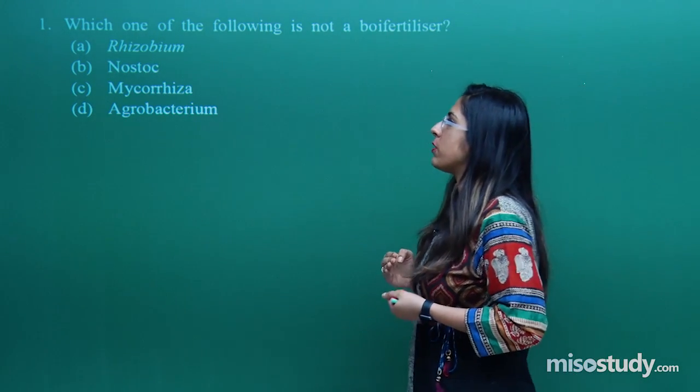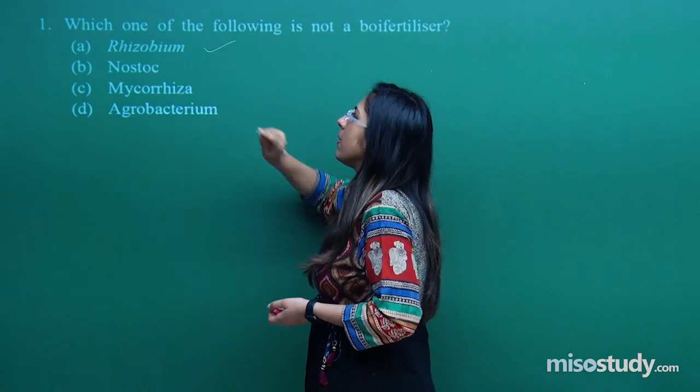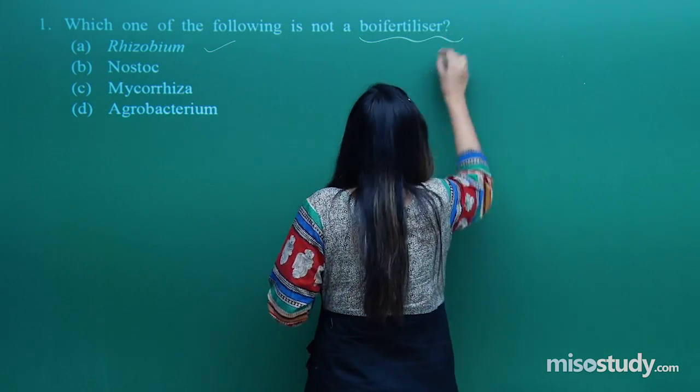Let's start with the first option, which is rhizobium. Rhizobium is a biofertilizer, because what does this biofertilizer do?